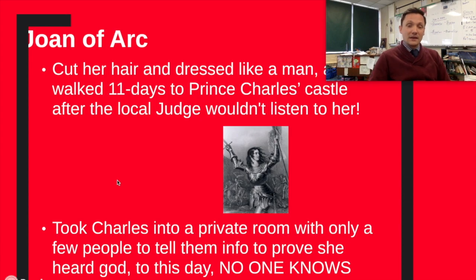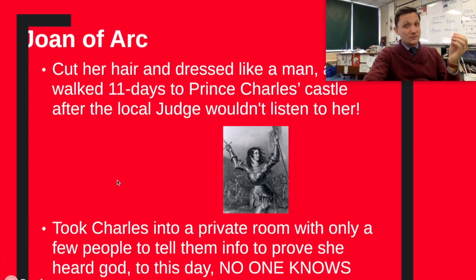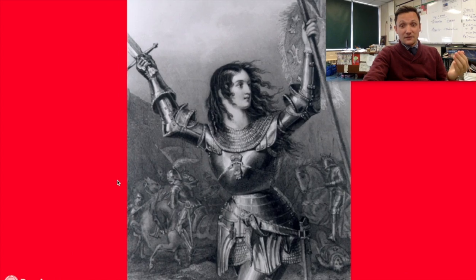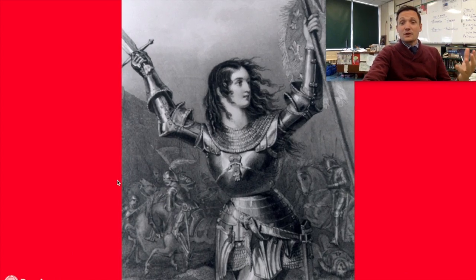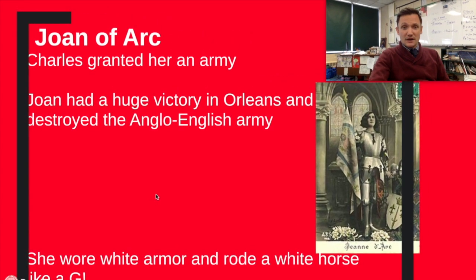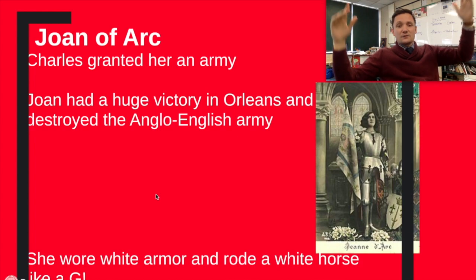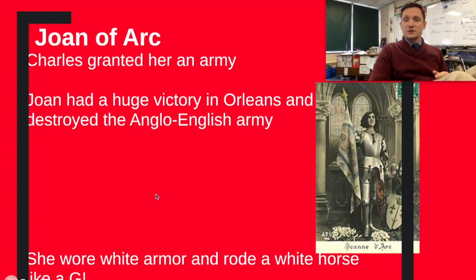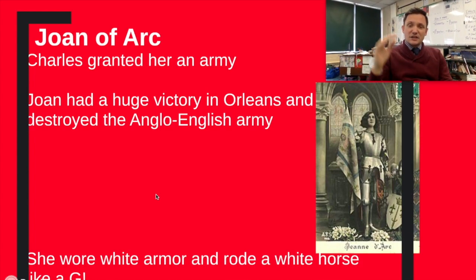And apparently, no one knows what she said, but then Charles gave her an army, right? Gave her an army, and her first major victory was at the Battle of Orleans, right? So Charles granted her an army, and Joan had a huge victory at the Battle of Orleans in the third phase of the 100 Years' War, much later in time, and she actually destroyed a huge Anglo-English army.